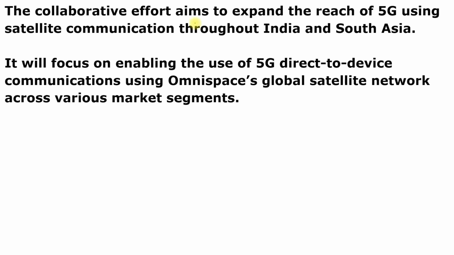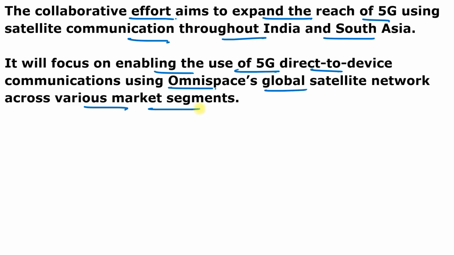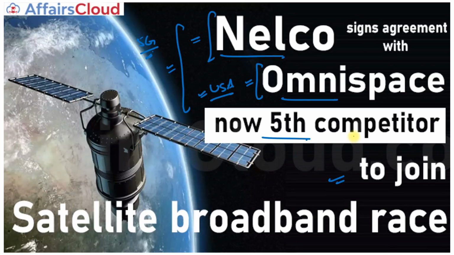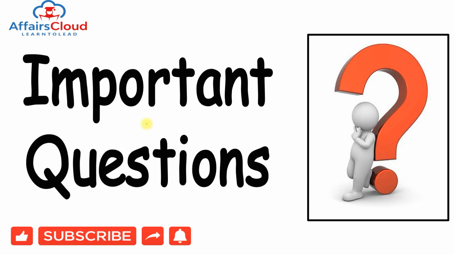And you can also say this, the collaborative effort aims to expand the reach of 5G using satellite communication throughout India and South Asia. And it will specially focus on enabling the use of 5G direct-to-device communication using OmniSpace global satellite network across various market segments. So the hybrid network enables the customer to connect their device with the terrestrial network as well as their satellite network in the areas that are outside terrestrial coverage. And both 5G distribution will be provided by NELCO and OmniSpace. So remember the name of the company. Moving to the next section, it is our important question section.